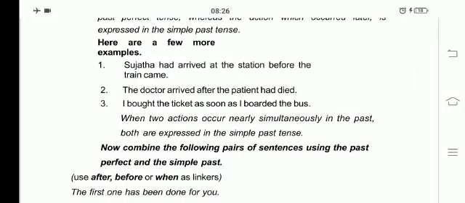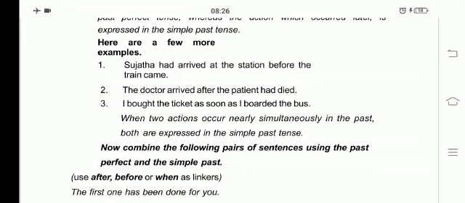Sujata had arrived at the station before the train came. The doctor arrived after the patient had died.